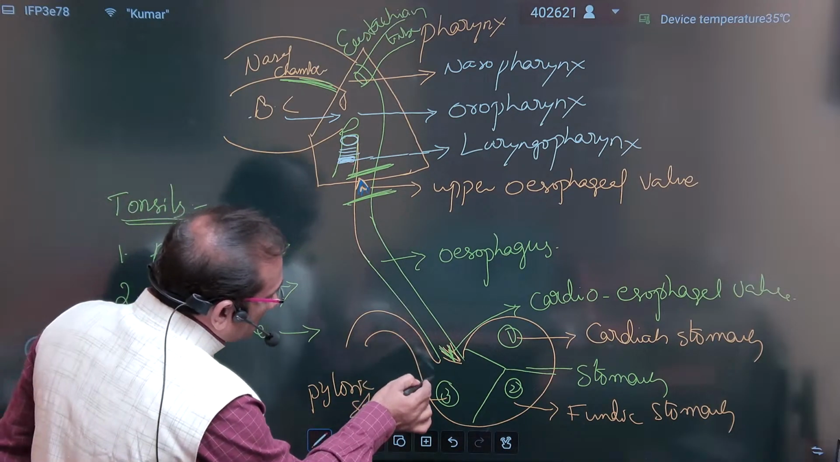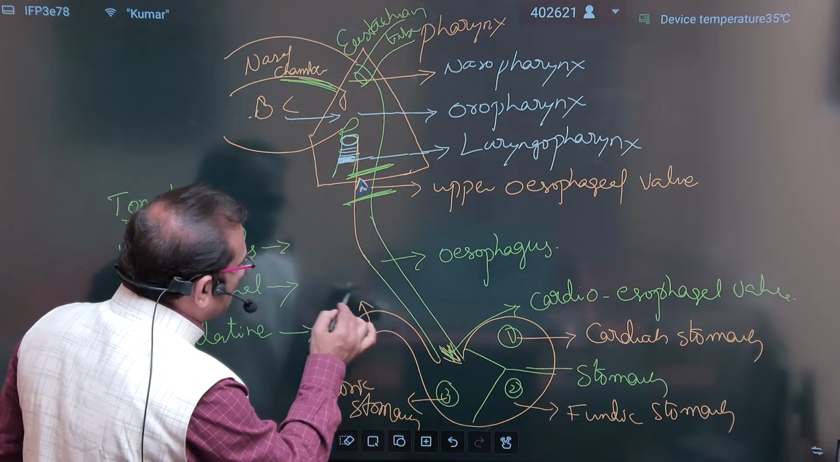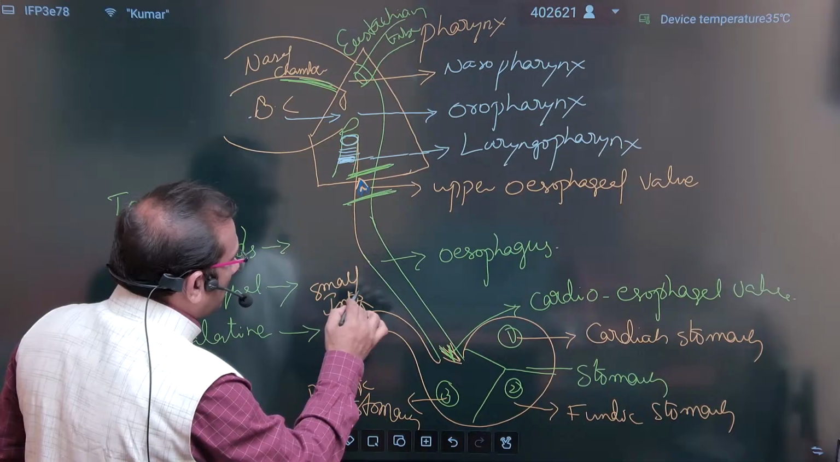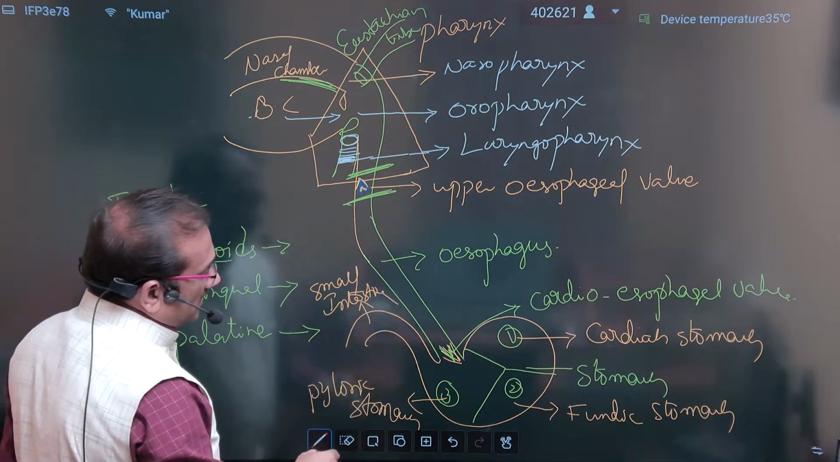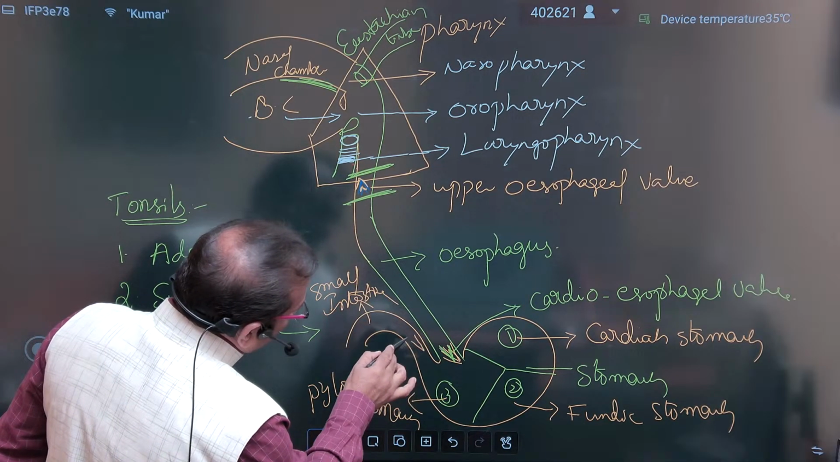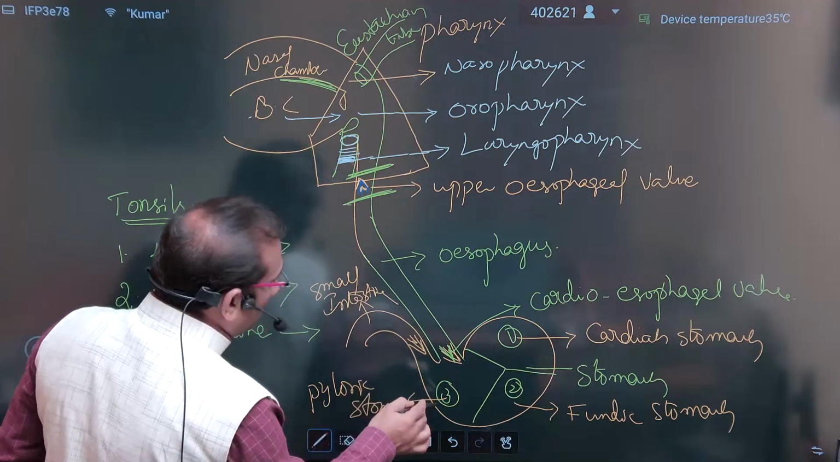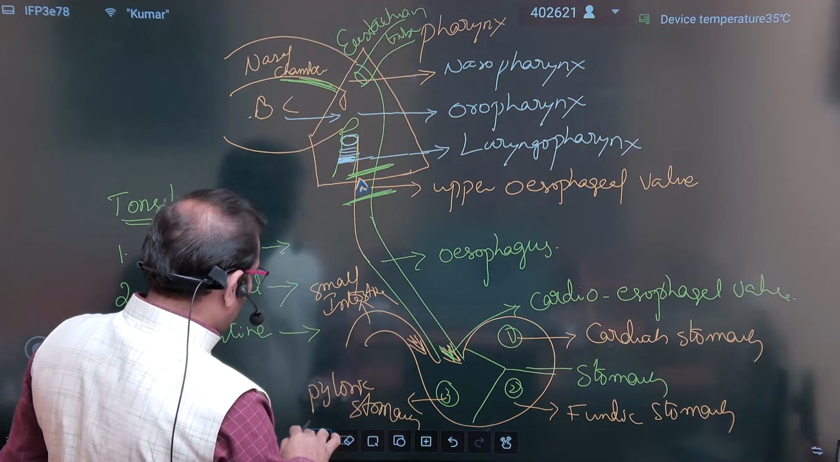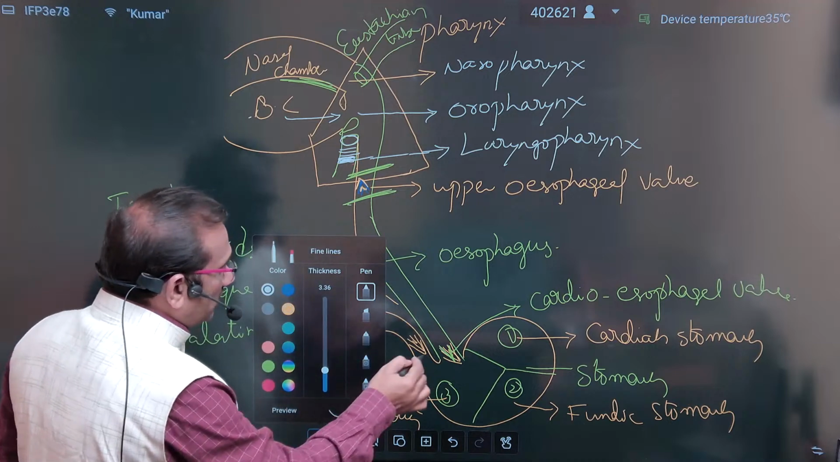And this stomach opens into the small intestine, the duodenum, and here also a valve is present. This valve is known as the pyloric sphincter.